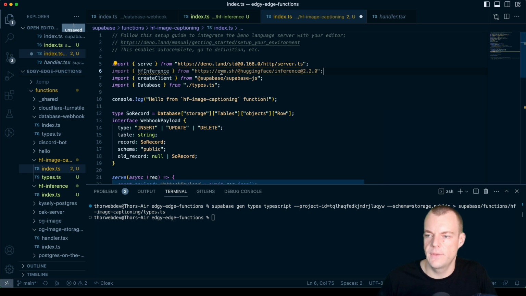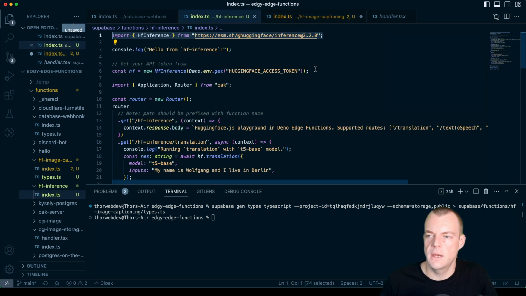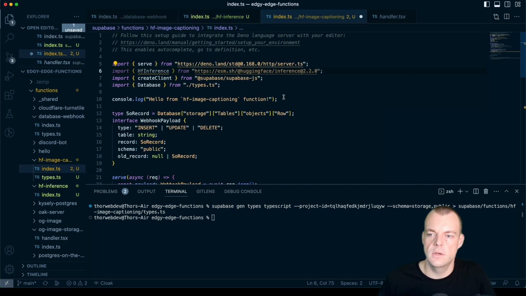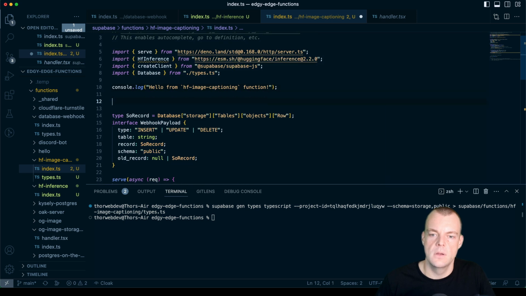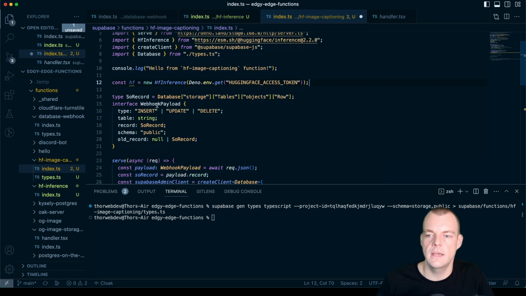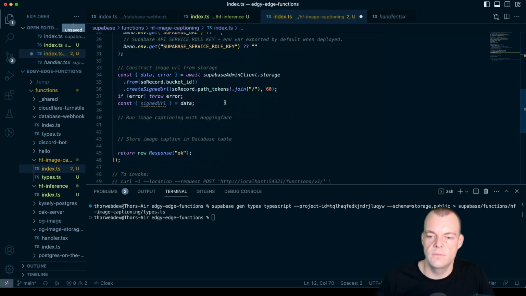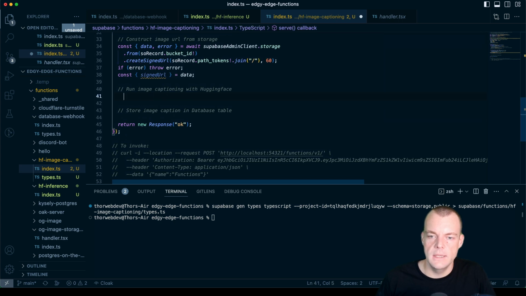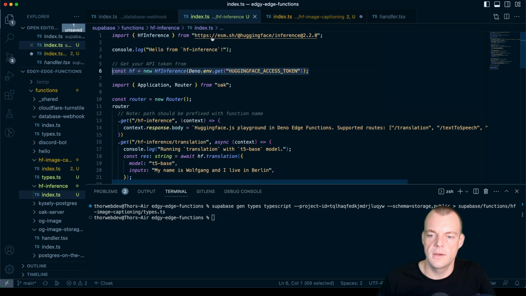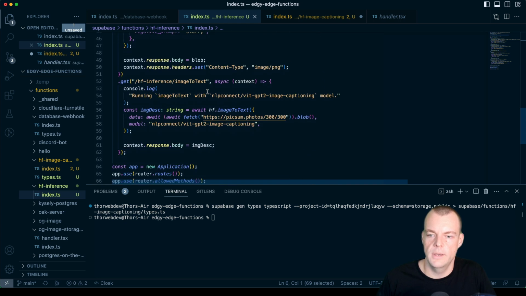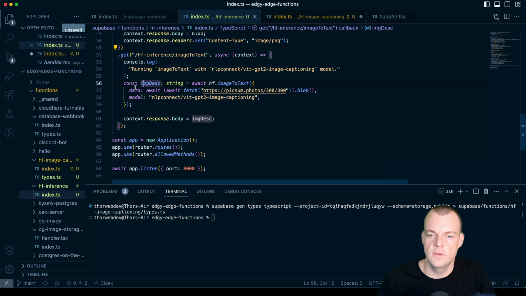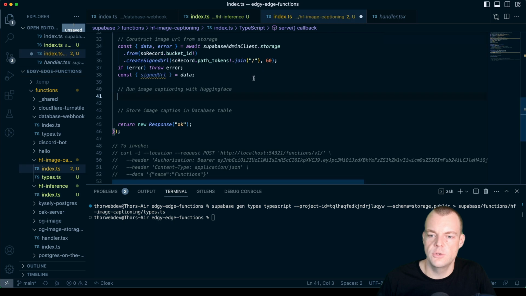Now, obviously, we can add that to our import map as well if we want. And then the neat thing is we don't need a token if we're just getting started, but otherwise you can get your token from your Hugging Face account settings, and set that as an environment variable. And so now we're running this through Hugging Face. So I'm just copying it out here. The image to text is what we want, and we're just getting our image description out.